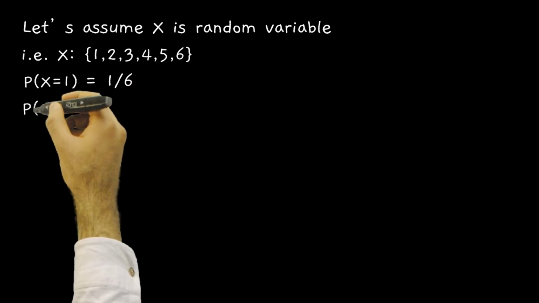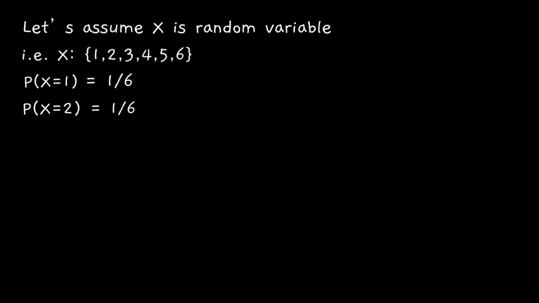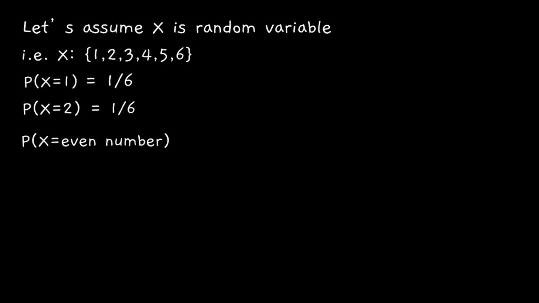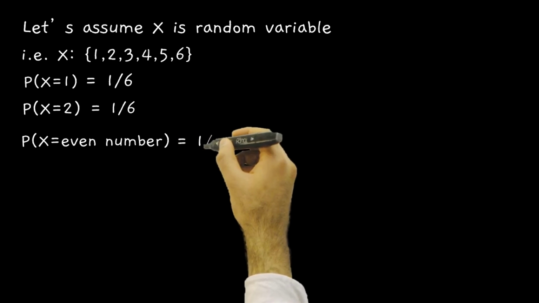Similarly, probability of x is equal to 2 is also 1 by 6. Now, what is the probability of x is equal to even number? How many even numbers are there? There are 3 even numbers in this set, 2, 4 and 6. 3 outcomes are even. So, probability of x is equal to even is equal to 1 by 2.